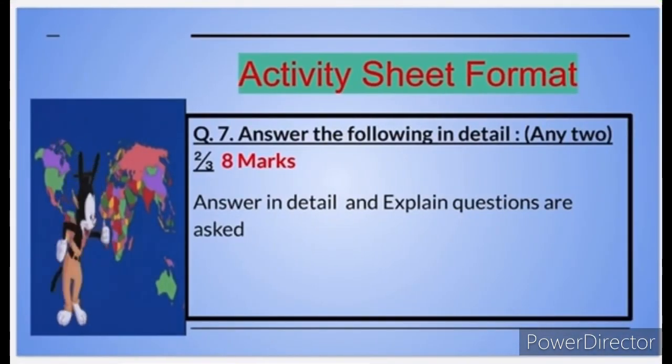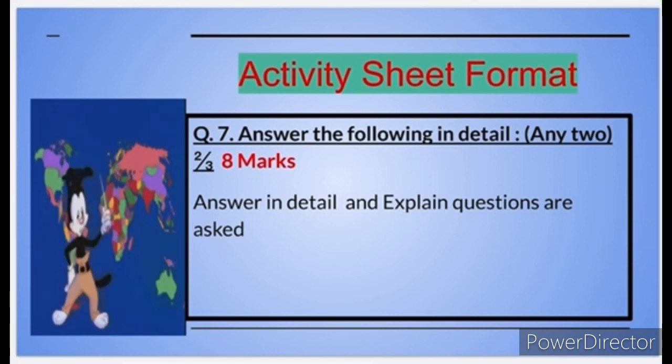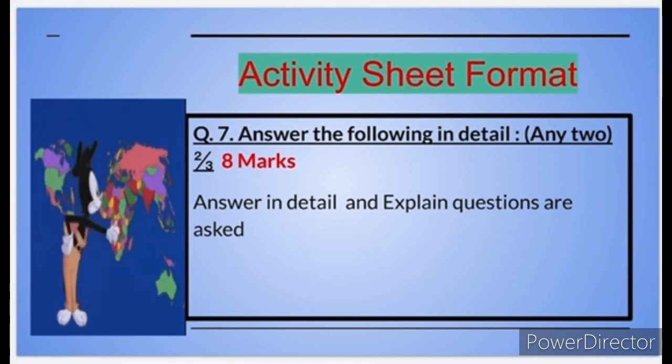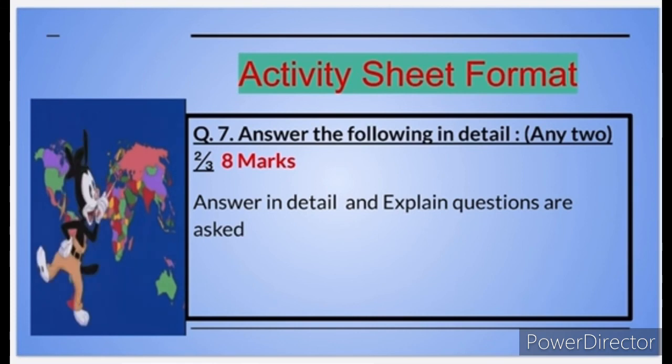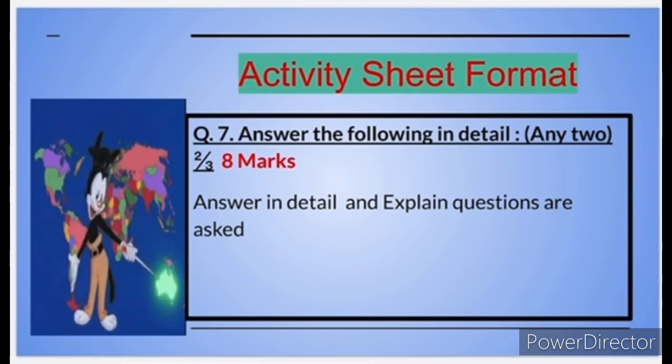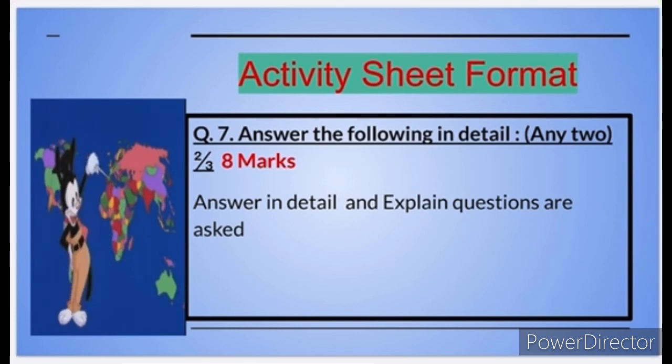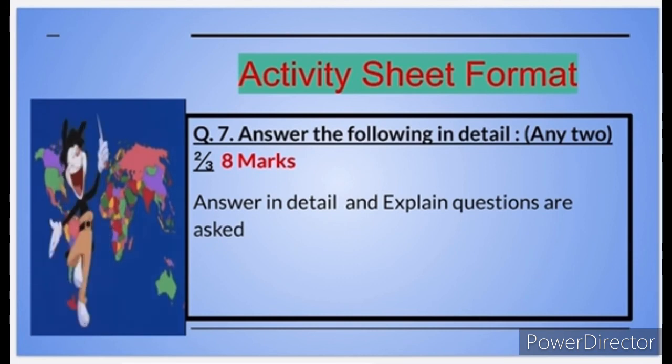Now the next question, number 7. This is the last question of your activity sheet. Answer the following in detail. This is the brief answer question, although we can call it HOTS.